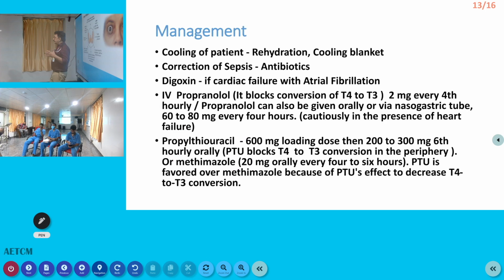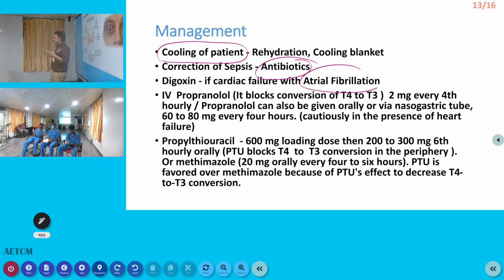Now, the management we have already discussed, but there is one important problem we have not discussed in the previous scenarios, that is the patient can have high body temperature. High body temperature requires cooling. So you have to give a lot of cool IV fluids to rehydrate the patient, and a cooling blanket should be added to the treatment regime. Another important problem is infection. We have already seen that most of these patients present in this condition because they have some infection. So antibiotic therapy is very, very important.